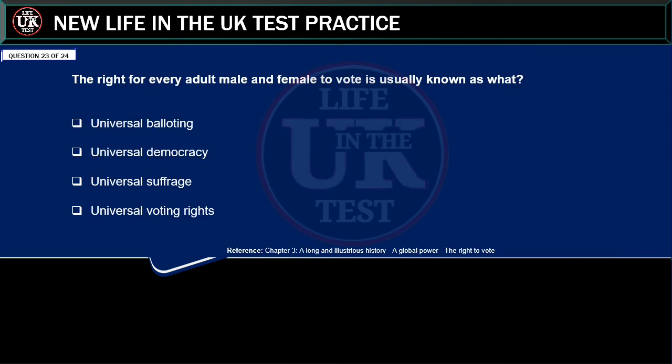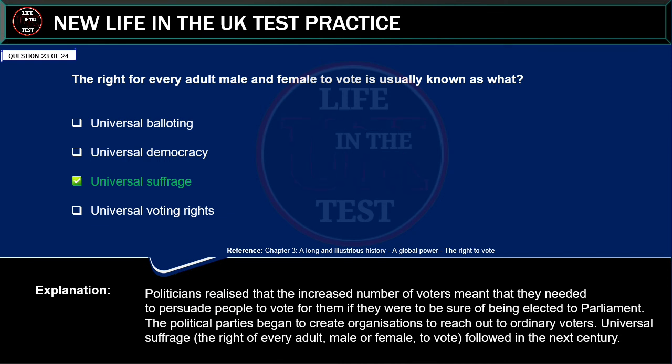The right for every adult male and female to vote is usually known as what? Universal balloting, universal democracy, universal suffrage, universal voting rights. Correct answer: universal suffrage.